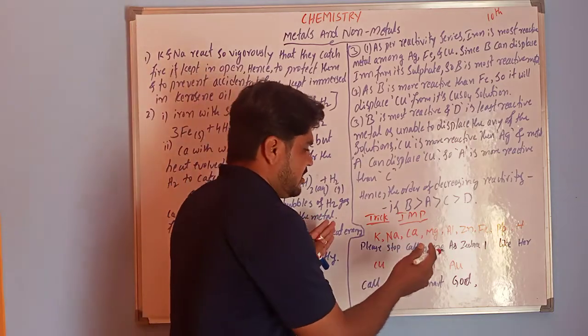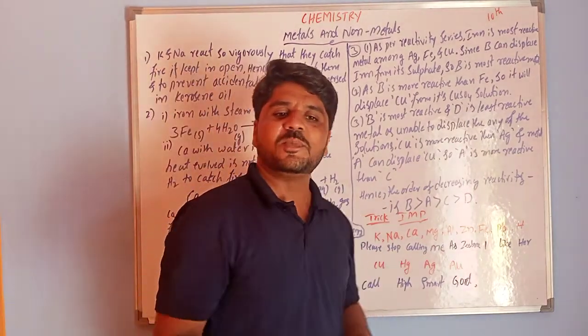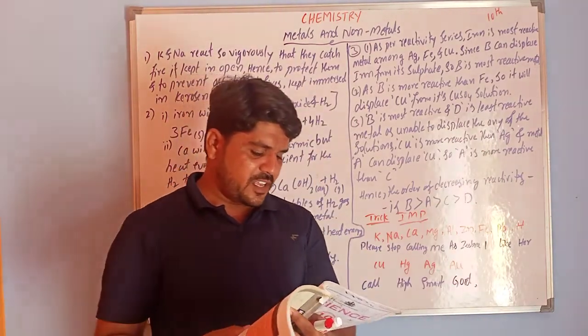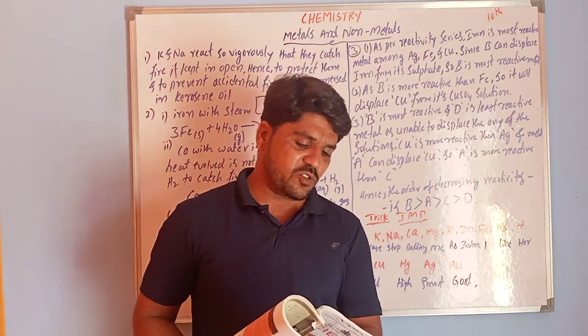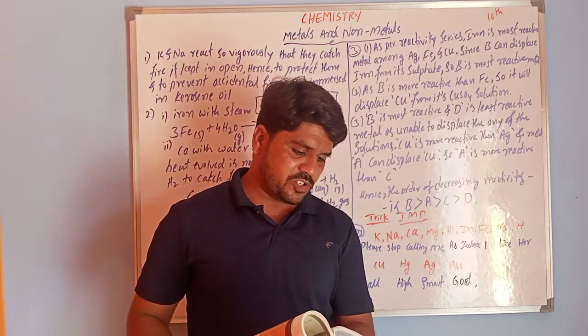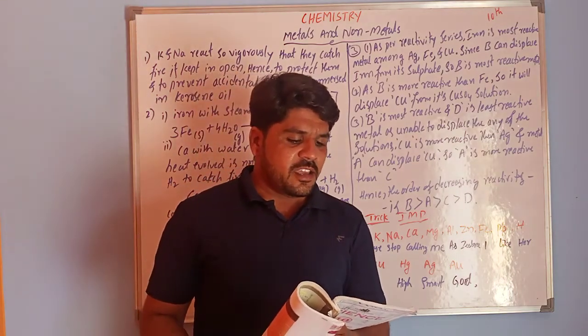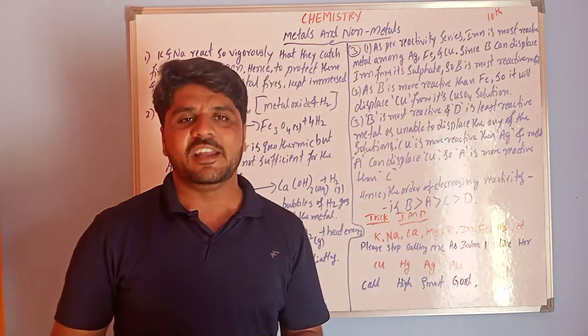After this trick, I am going to discuss some in-text questions. Please open the textbook. The page number is 46. We have a total of 5 questions. In the first question: why is sodium kept immersed in kerosene oil?